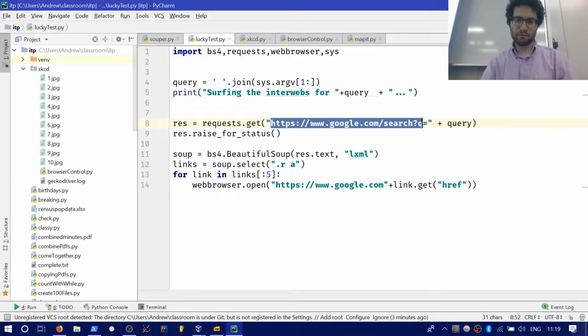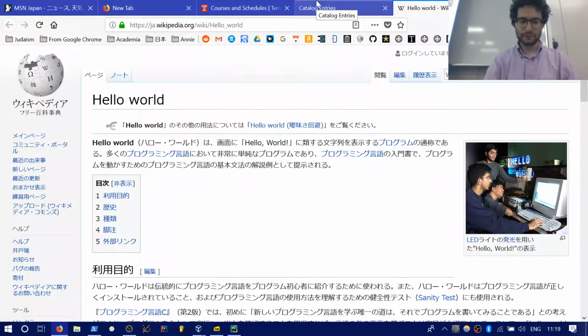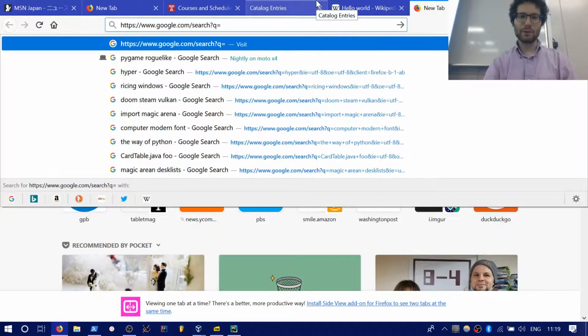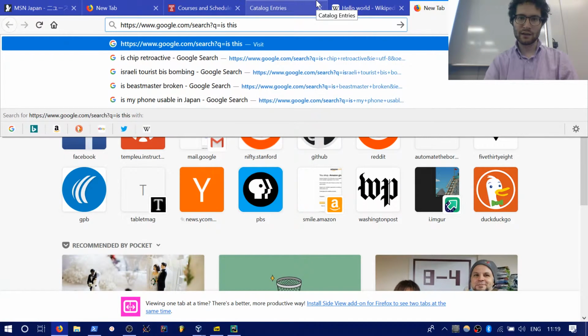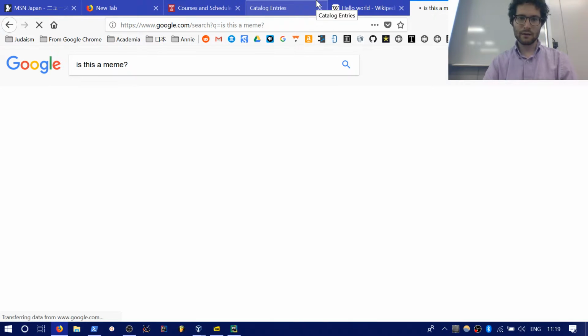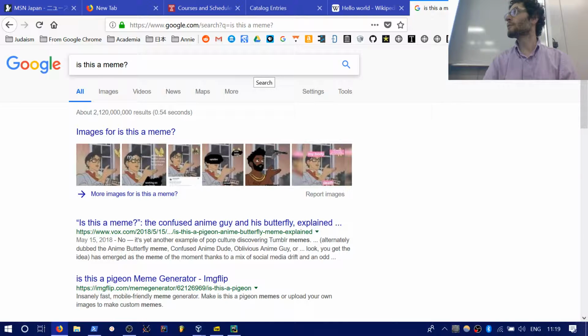And Google search works like this. It's www.google.com/search?q= and whatever you put after the q, like "is this a meme," is what's going to come up.